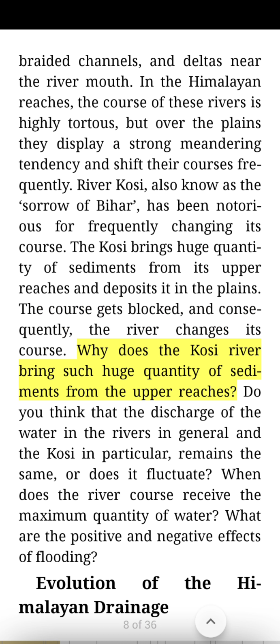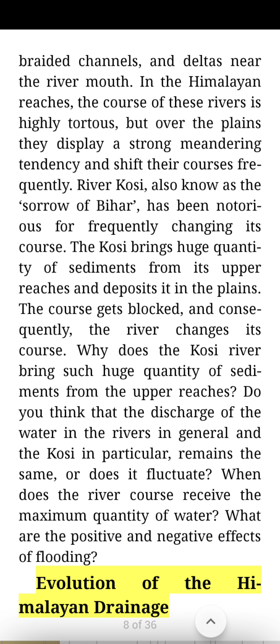Why does the Kosi River bring such a huge quantity of sediments from the upper reaches? Do you think that the discharge of the water in the rivers in general and the Kosi in particular remains the same, or does it fluctuate? When does the river course receive the maximum quantity of water? What are the positive and negative effects of flooding?